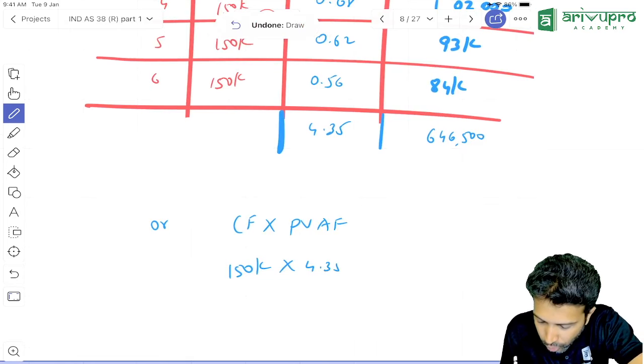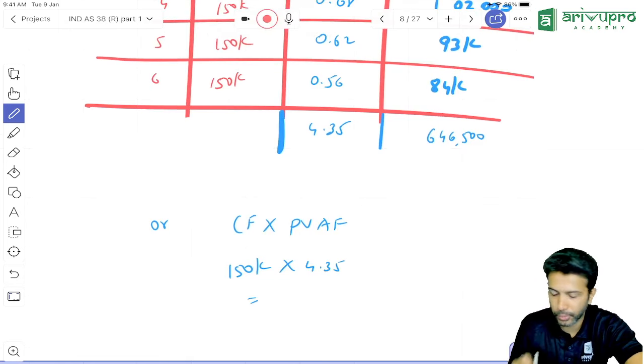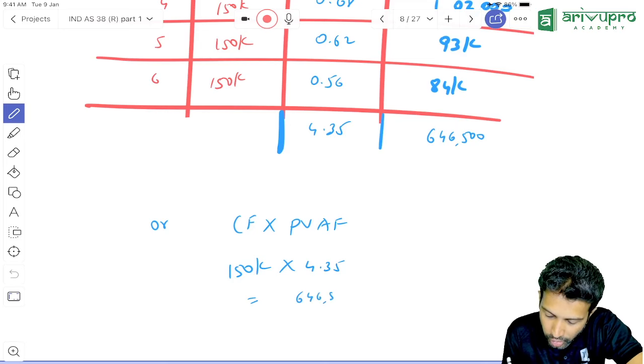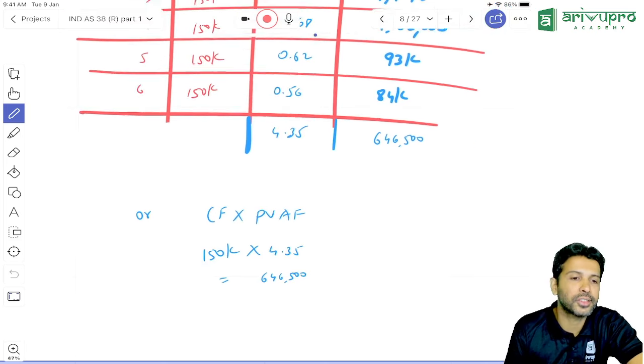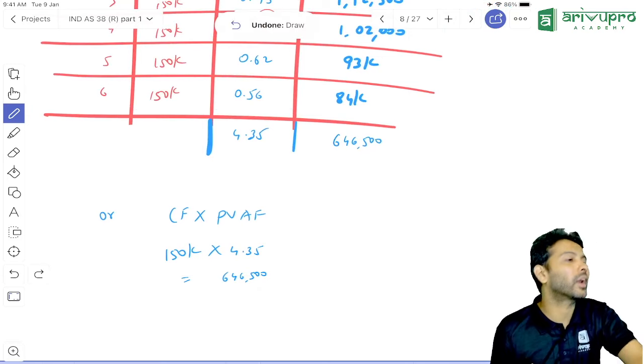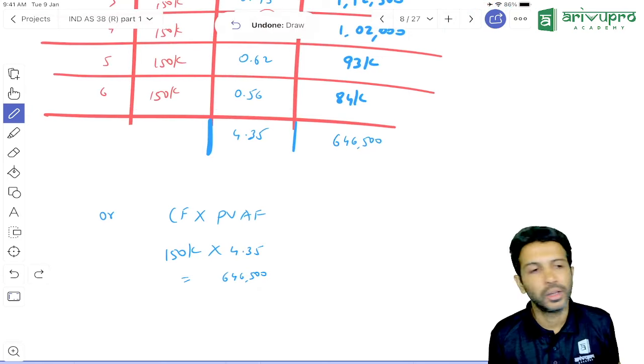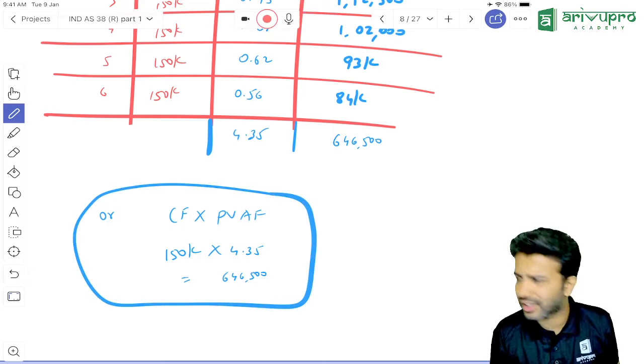4.35. So multiply now. 1,50,000 into 4.35 you do. How much are you getting? Obviously, you will get 6,46,500. Same answer, you will get it in one line. That's all it is. So I suggest you follow this in examination.